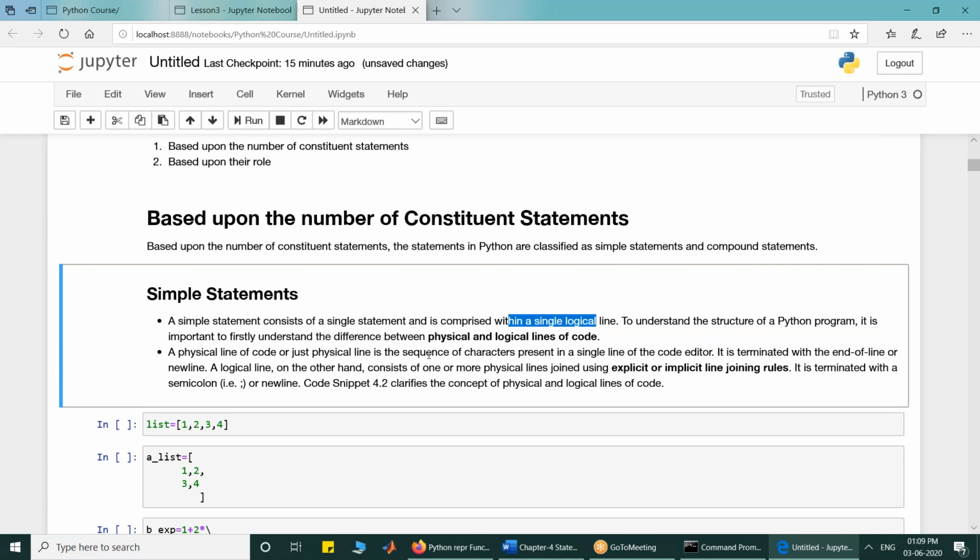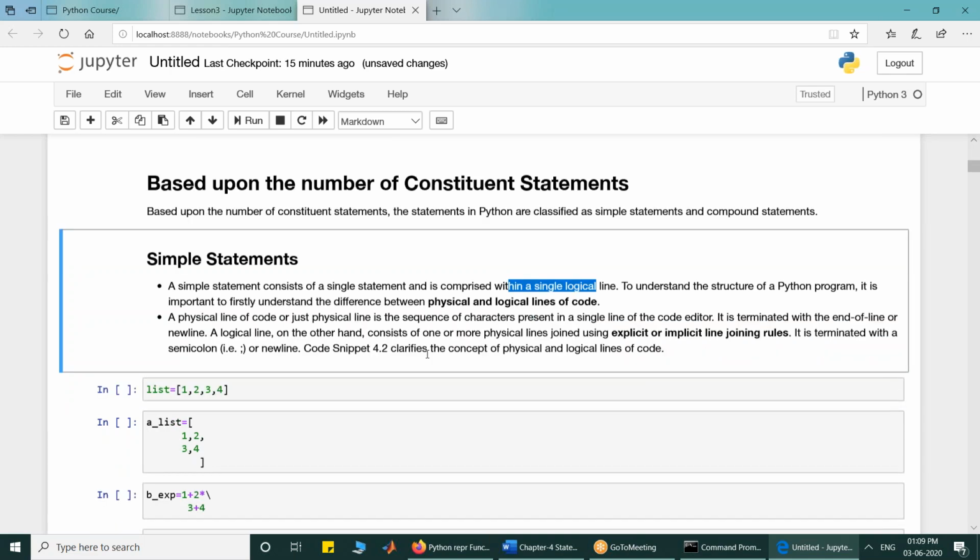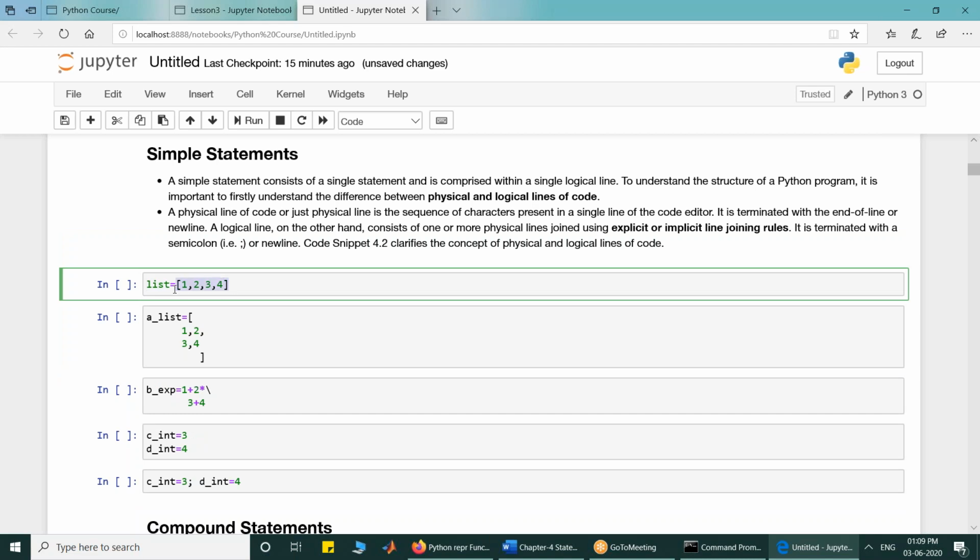So list is equal to 1, 2, 3, 4. This is a simple statement, a simple assignment statement to be very precise, constituted in one logical line as well as one physical line. It is important to understand what physical line means and what logical line means.